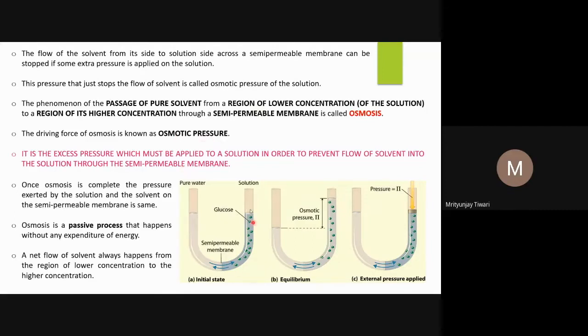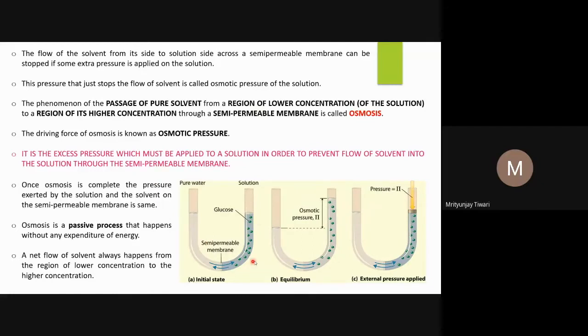Now let us look into this. The excess pressure which must be applied to a solution in order to prevent flow of solvent into the solution through the semi-permeable membrane is called the osmotic pressure. Also, osmotic pressure is the excess pressure which must be applied to a solution in order to prevent flow of solvent into the solution through the semi-permeable membrane.